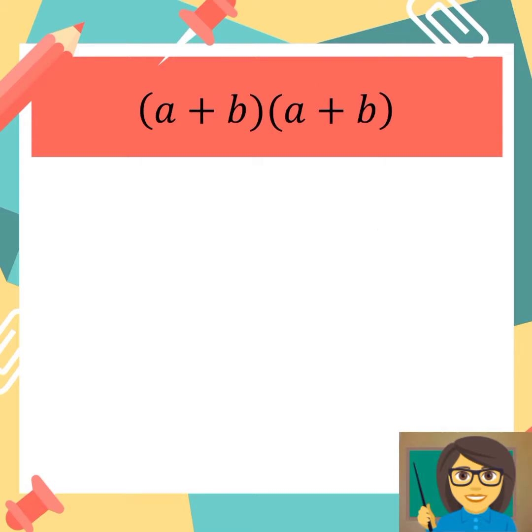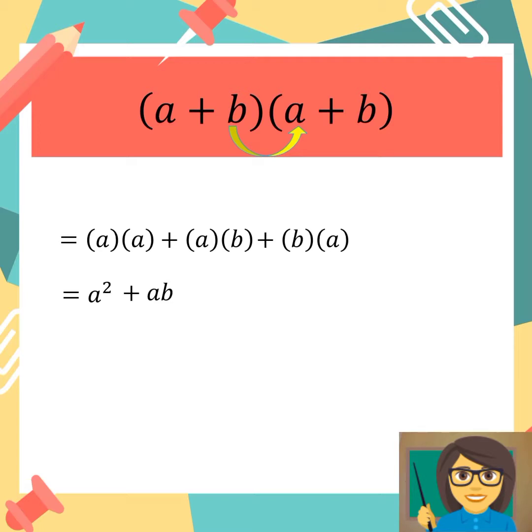To verify if A squared plus 2AB plus B squared is correct, you may use FOIL method. So A times A is equal to A squared, plus A multiplied to B is equal to positive AB, plus B multiplied to A is equal to positive AB, and last, B multiplied to B is equal to positive B squared.